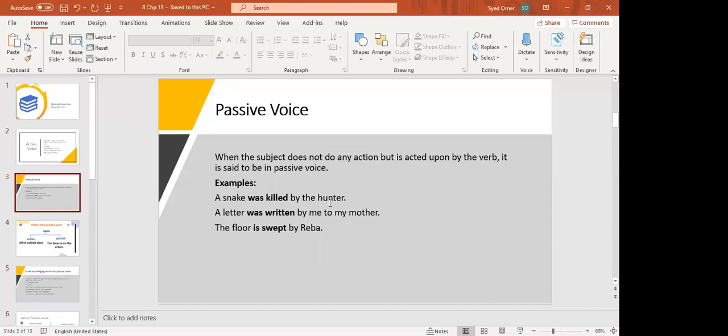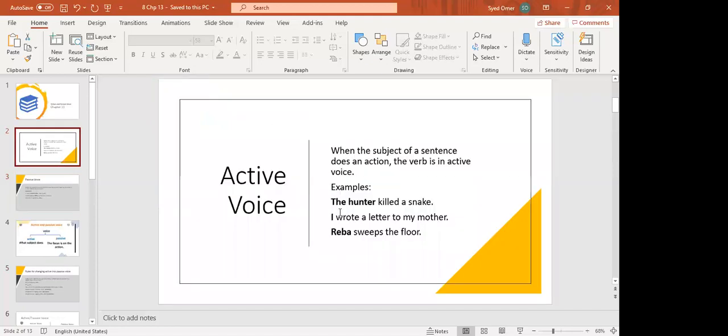Now, passive voice, you will easily understand it. Look at the example. The hunter killed a snake. The most important thing is identification of a tense, otherwise you cannot change it accurately. If you cannot identify a tense, then you cannot change it into passive. Students, the hunter killed a snake. It is simple past tense because killed is in past form.